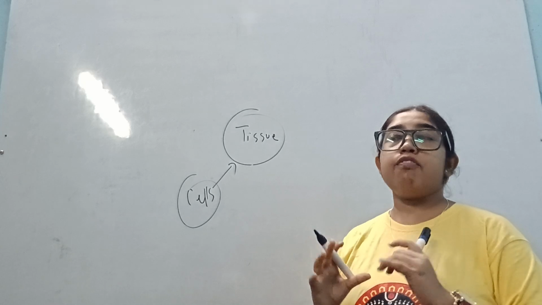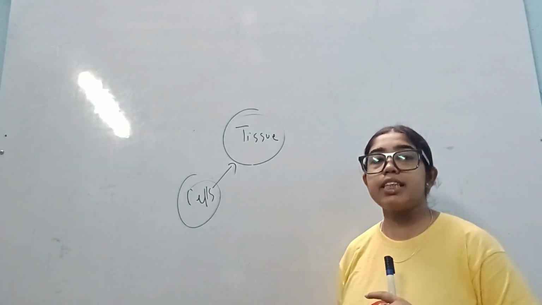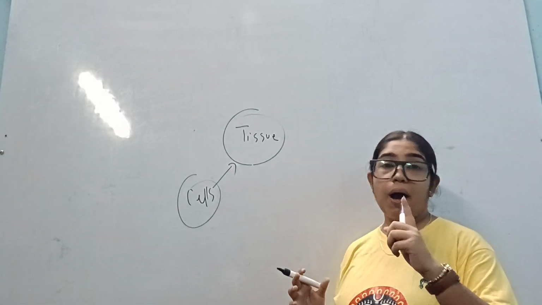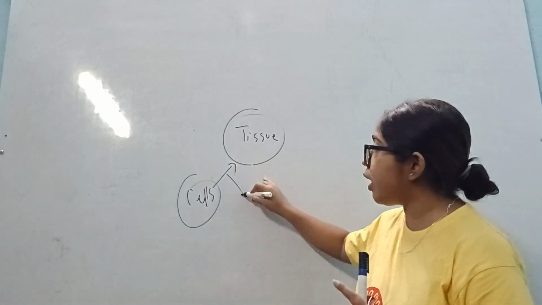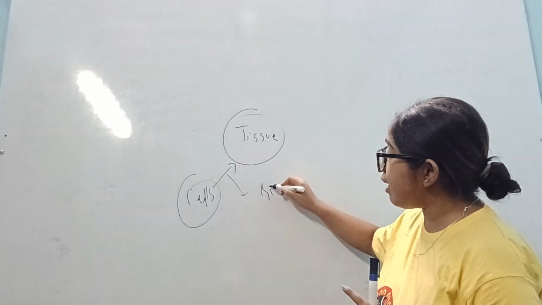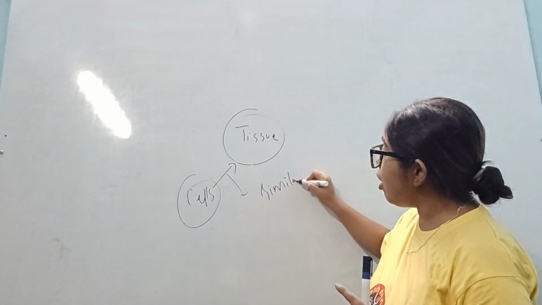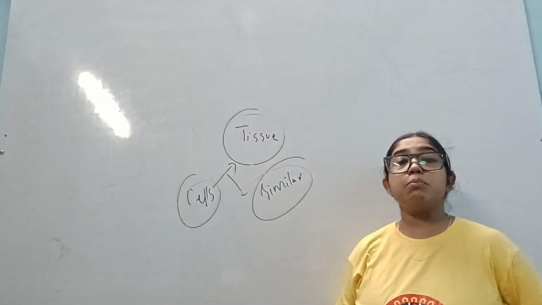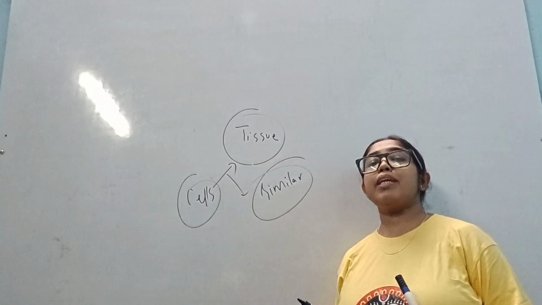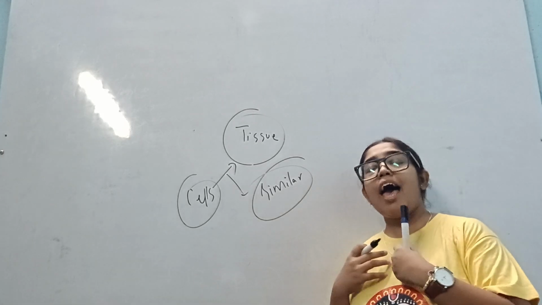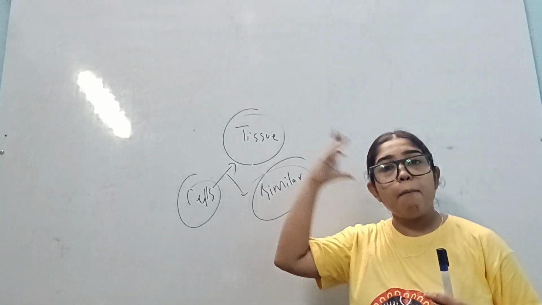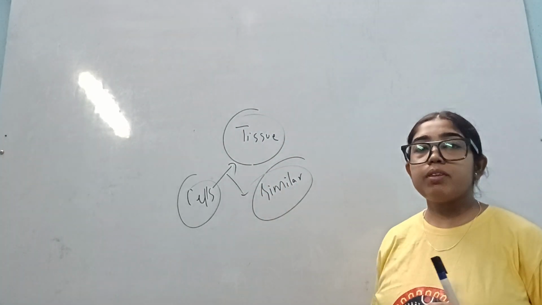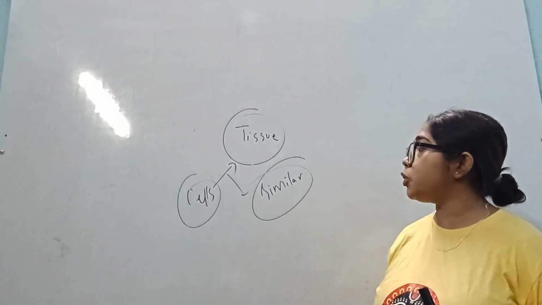So if somebody asks us to define tissue, we can say a bundle of cells, but the main word that comes in is: a bundle of what cells? It has to be a bundle of similar cells. What do I mean by similar cells? Suppose I take a few cells of my heart and a few cells of my brain. Will it form a tissue? No, it will not form a tissue.